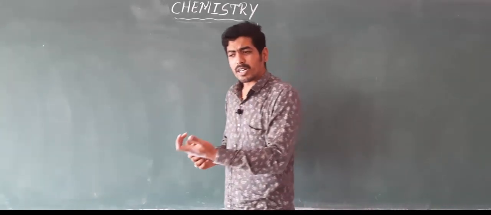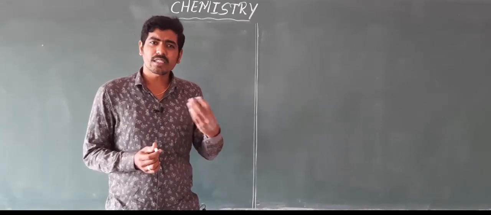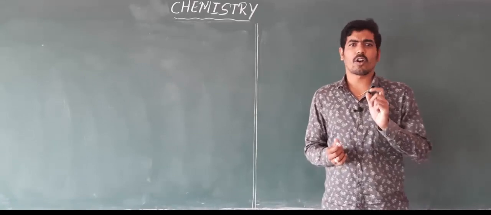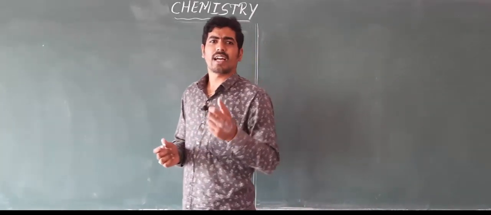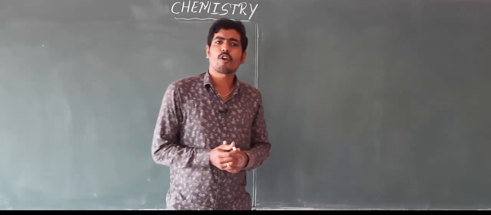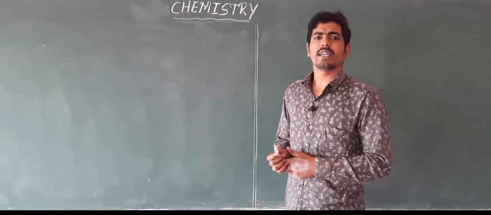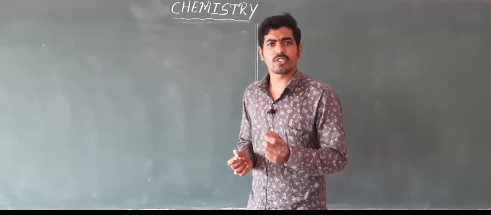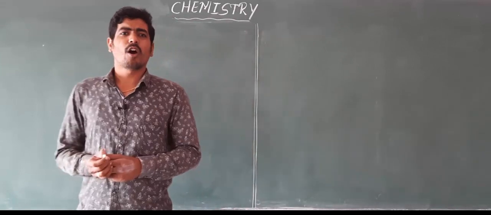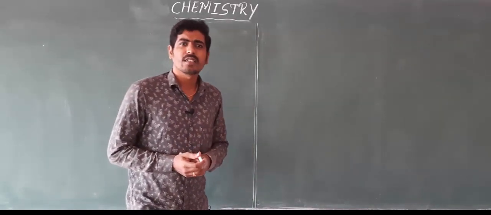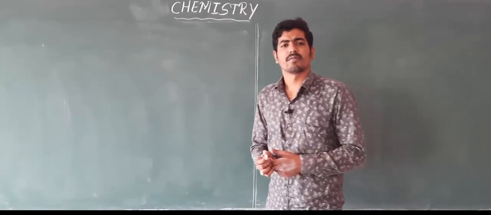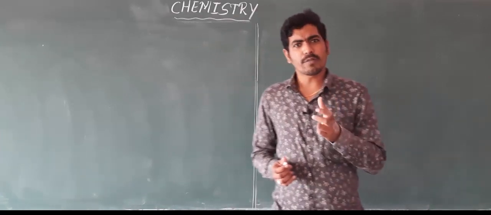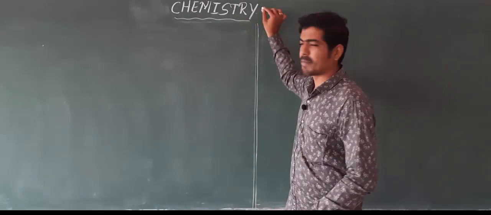And when you conduct certain experiments, new things come to be known, and those things are also considered knowledge. The knowledge that you have got is obtained from experiments or by observations. So a systematic study of knowledge obtained from experiments and observations is said to be science. And it is classified into different branches, and one of the branches of science is chemistry.